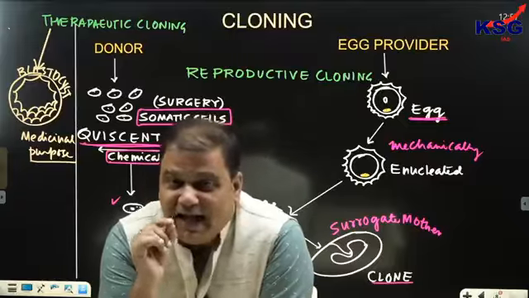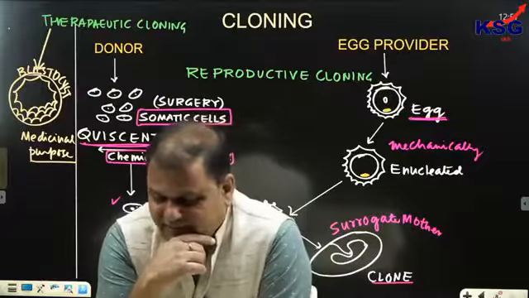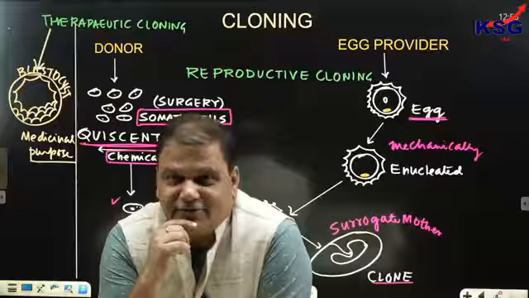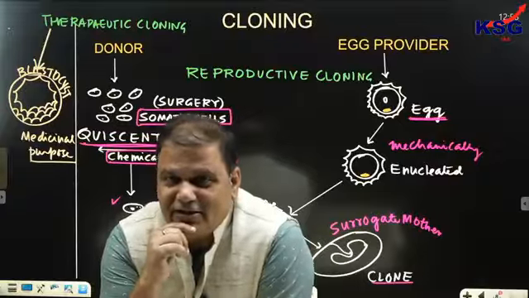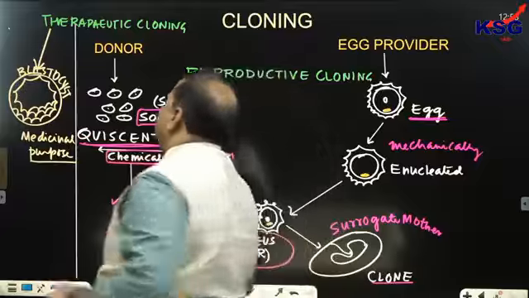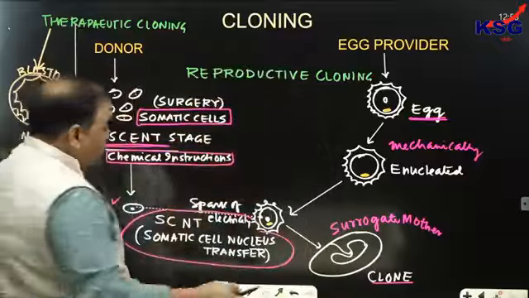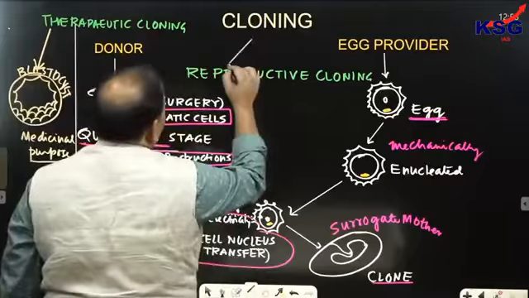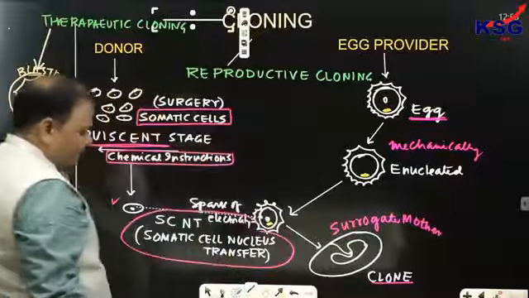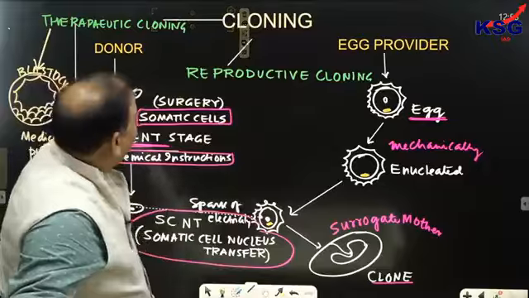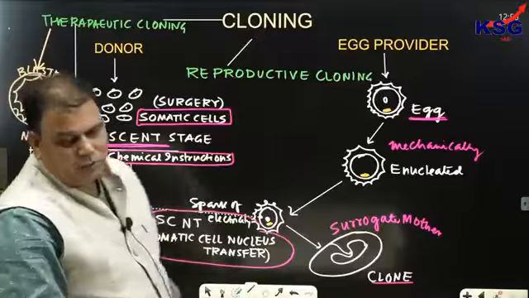Life form, as it is responsible for saving a life also. Clear? So this mechanism of cloning is called as what? It is called therapeutic cloning. So cloning can be divided into two categories. One is reproductive cloning, and second is therapeutic cloning. Clear? And this is how the SCNT technique, somatic cell nucleus transfer, works.